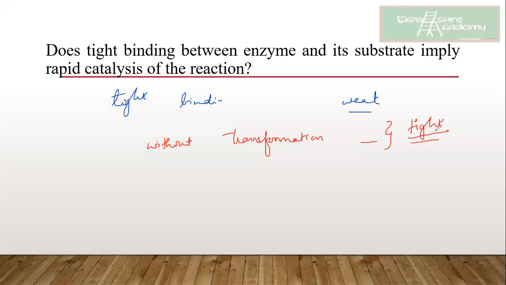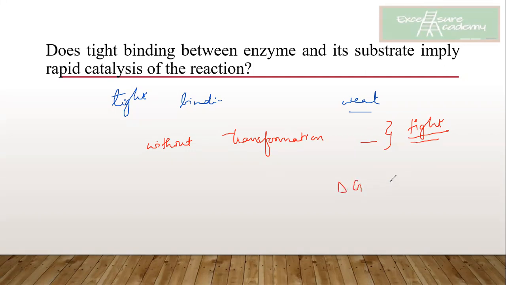ठीक है? So पूरी की पूरी energy जो है आपके पास है, because that energy is not being utilized in straining the substrate so that it can fit into the enzyme and all. ऐसा नहीं कुछ किया है, ठीक है? But this would not necessarily mean that your delta G is altered by the binding interactions.